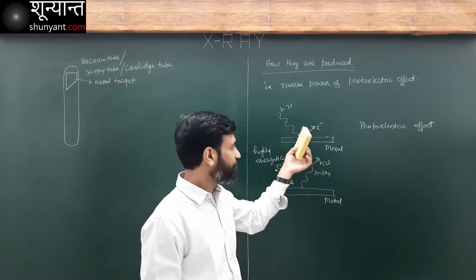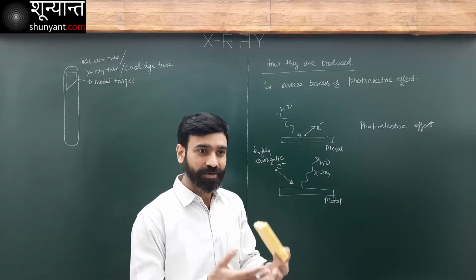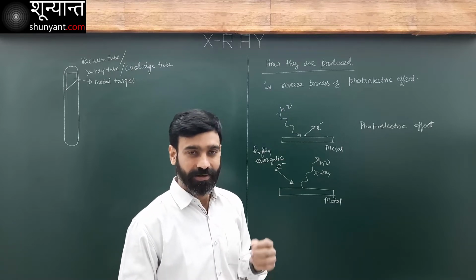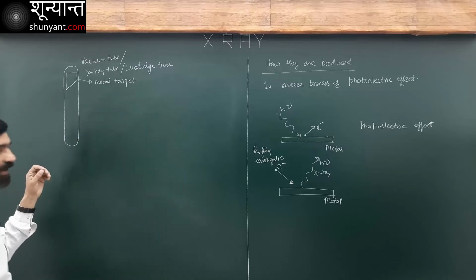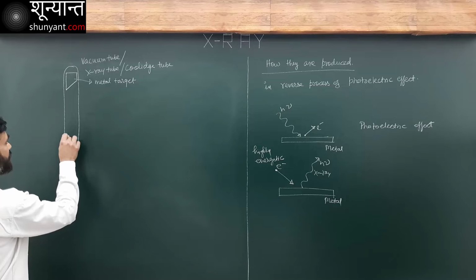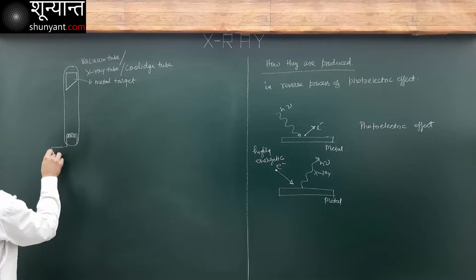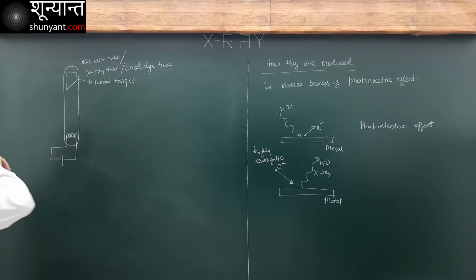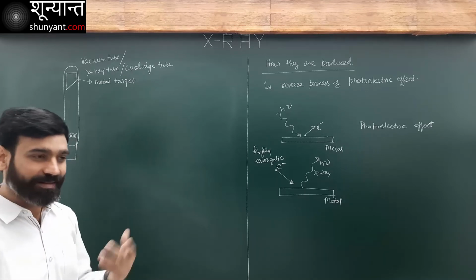Now, I don't have to do this. If I simply heat a metal, which has a large number of free electrons, then also electrons are ejected. They are known as thermionic electrons, electrons ejected because of thermal effect. So I do not really have to make a very elaborate arrangement. I have this heating coil. If I simply pass current in here, it becomes heated, electrons will be ejected, and that's it.